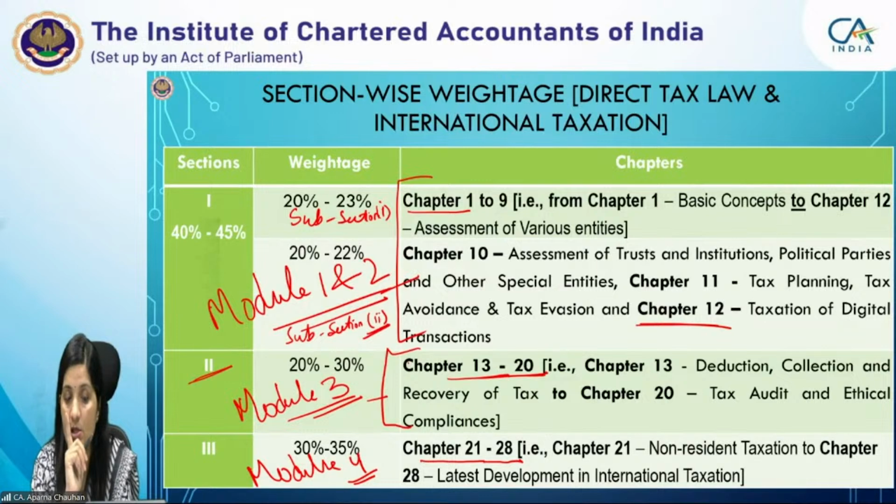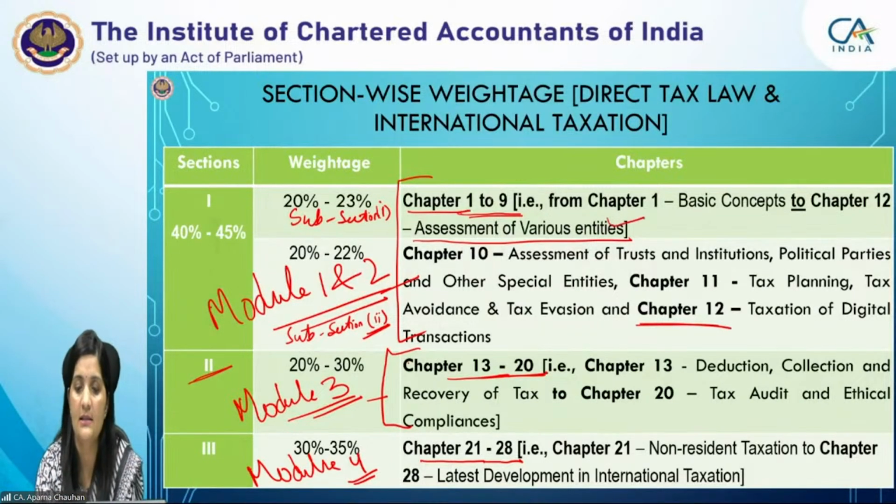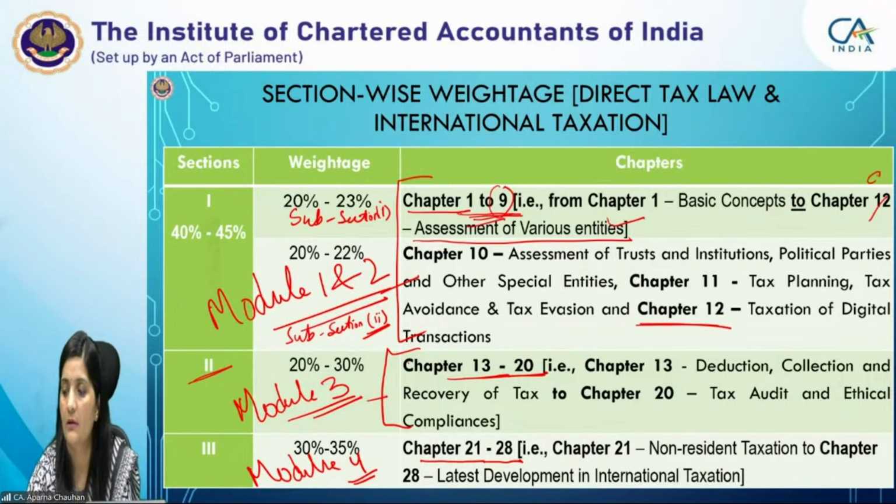For subsection 1, 20 to 23%, that is 20 to 23 marks of questions would be there. So from chapter 1 to chapter 9, you start with the basic concepts, then move to assessment of various entities, that is chapter 9, right?